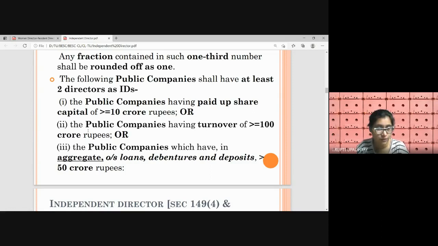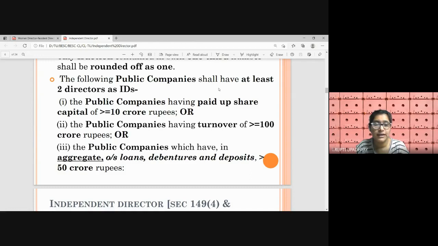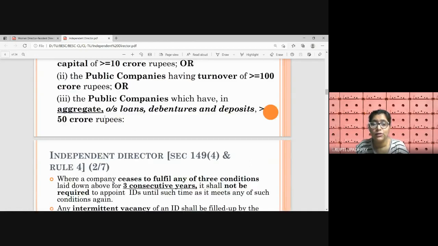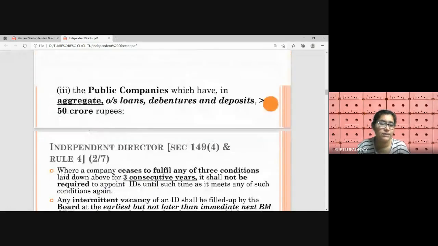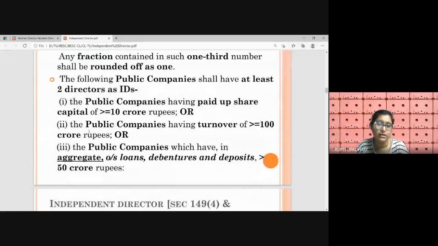Limits are important for remembering purposes. So paid up share capital 10 crore or more, turnover 100 crore or more, aggregate loans, deposits, debentures more than 50 crore. Then these companies need to have a minimum of 2 independent directors appointed.